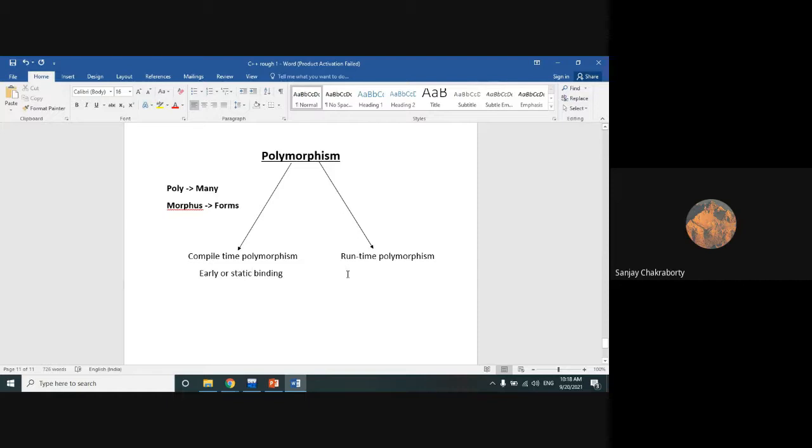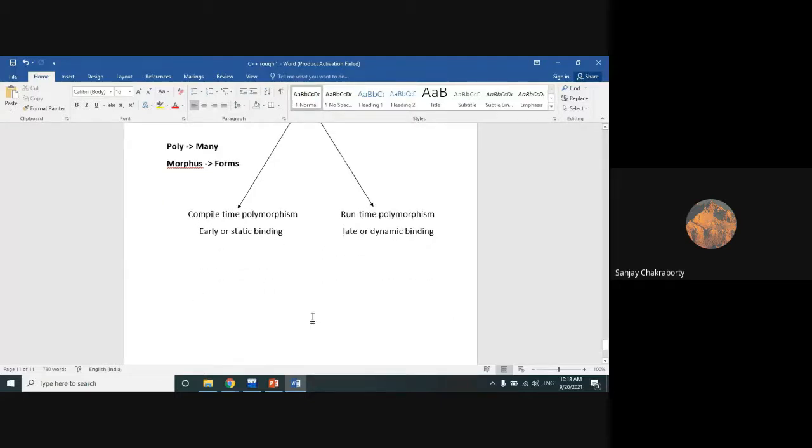And this runtime polymorphism is also called late binding or dynamic binding. So in the examination, the question will come in any form. So you have to understand which kind of polymorphism they are asking, and you have to give your answer accordingly. These are the different names of different types of polymorphism.